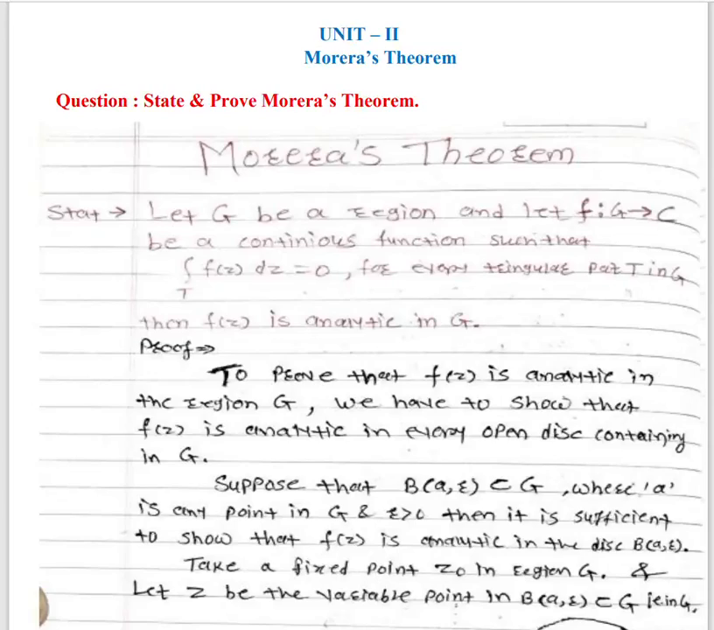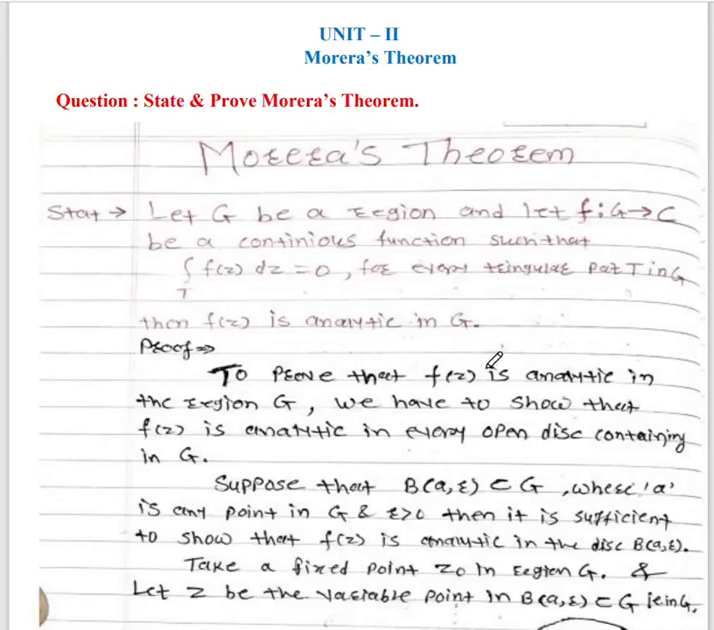So what is the statement of this theorem? Let us see the statement. Let G be a region and let f: G to C be a continuous function such that the integral over curve T of f(z) dz equals 0 for every triangular path T in G. Then we have to prove that f(z) is analytic in region G. This is the statement of Morera's theorem. Now we will see the proof of this theorem.